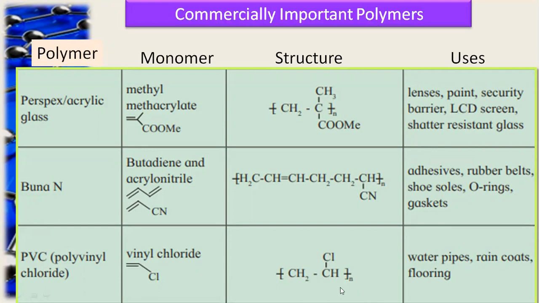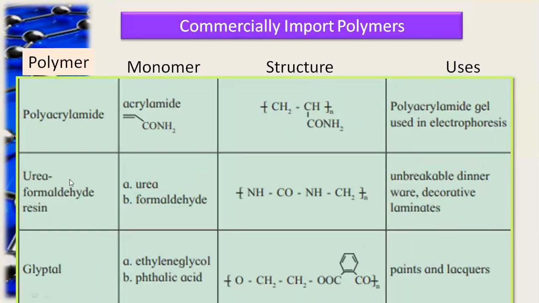PVC is used for water pipes, raincoats and so on. Next polymer, polyacrylamide. The monomer required is acrylamide, CH2CH, C double bond O, NH2. It is used as polyacrylamide gel, which is used in the electrophoresis process.